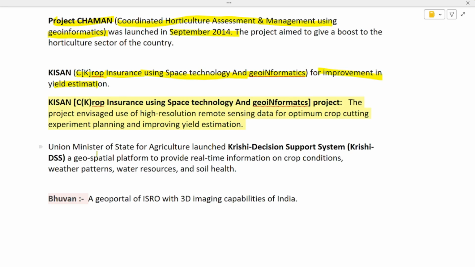Next point here is a news clipping saying that the Union Ministry of State for Agriculture launched Krishi Decision Support System, that is Krishi DSS. It is a geospatial platform to provide real-time information on crop condition, weather patterns, weather resources and soil health. Next we have Bhuvan. Bhuvan is what? It is a geoportal of ISRO with 3D imaging capabilities of India.